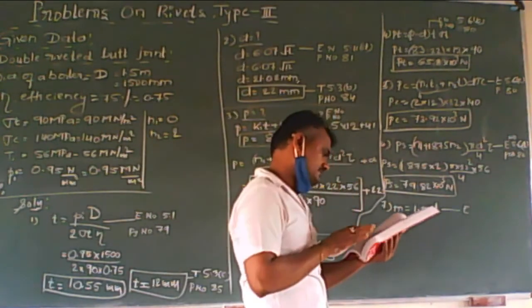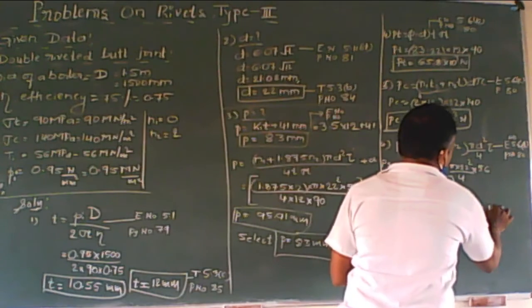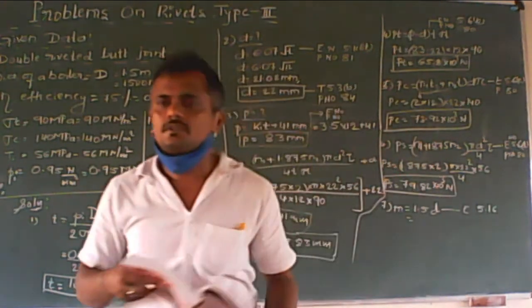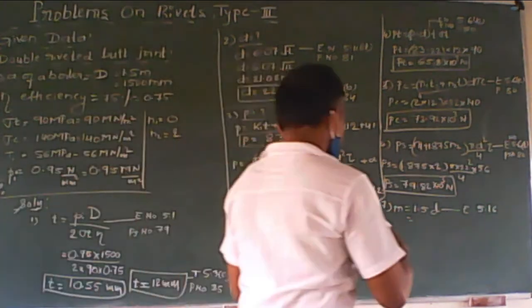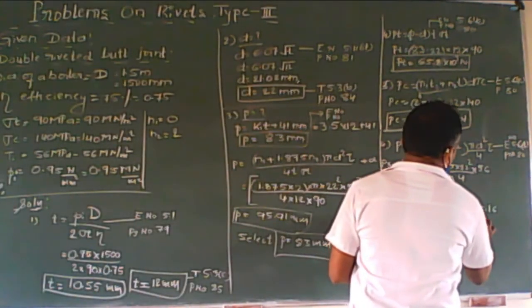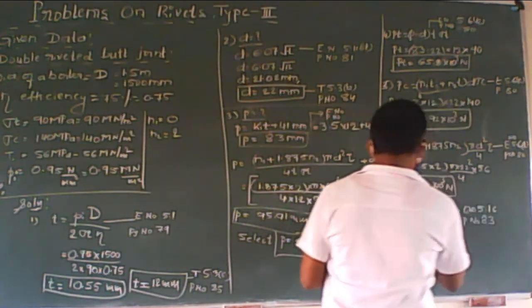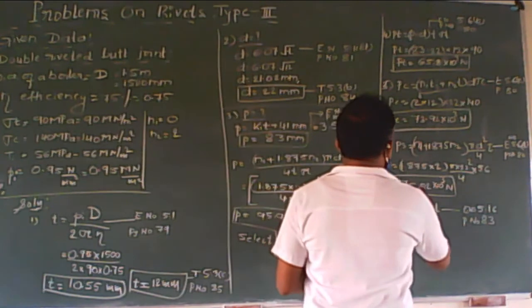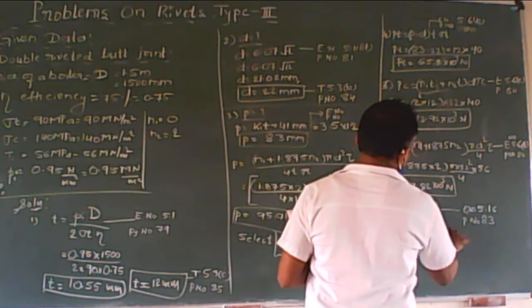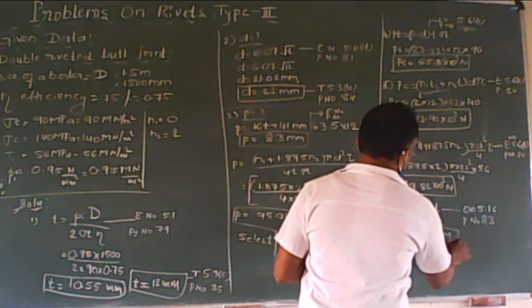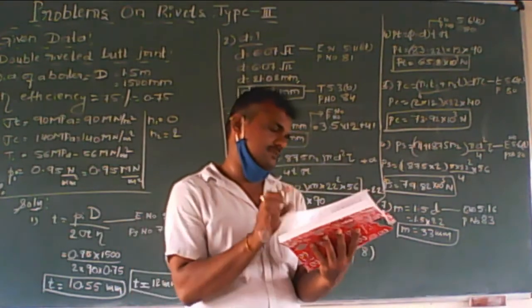The equation number for margin is 5.16, and the page number is 83. 1.5 into 22, so 33 mm is the margin.